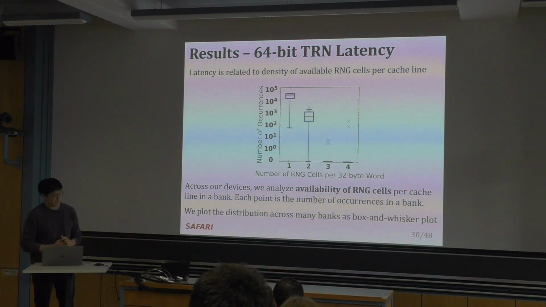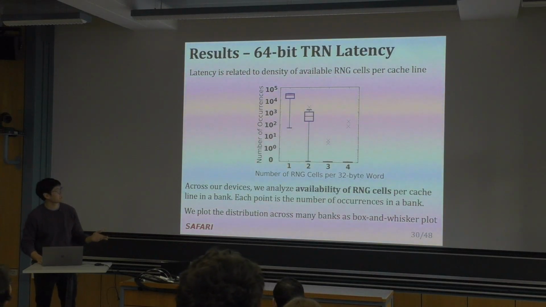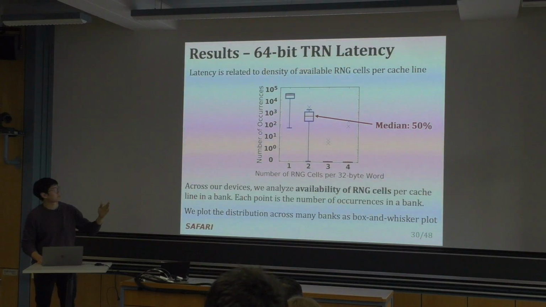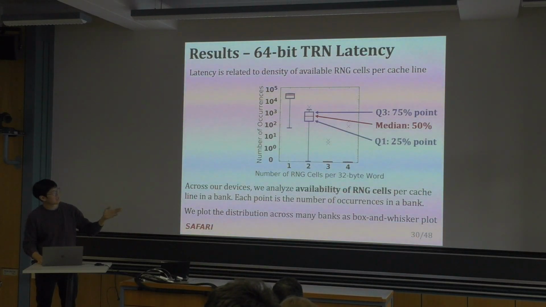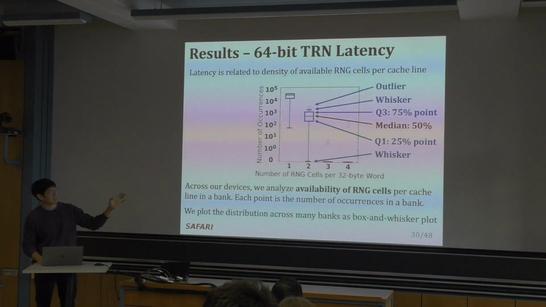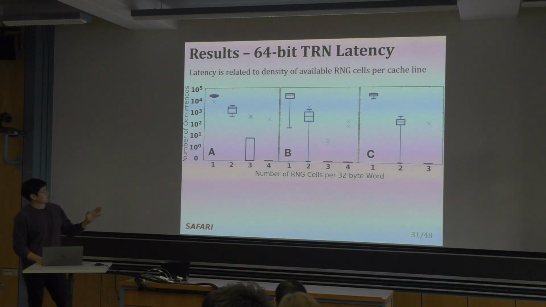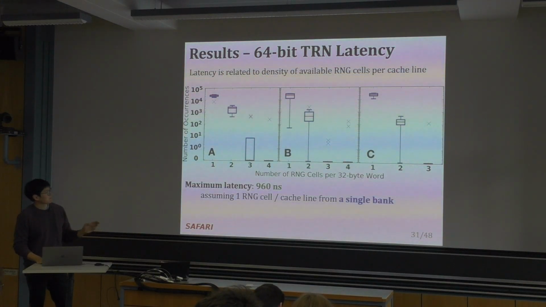So we plot the distribution with a box and whisker plot. If you're not familiar, the median is the red bar at 50% of the distribution. We have the Q1 and Q3, and the whiskers and outliers, which are further beyond the whiskers. We do this for the three manufacturers A, B, and C, and we find that most of these devices have RNG cells with cache lines with 4 RNG cells in them.